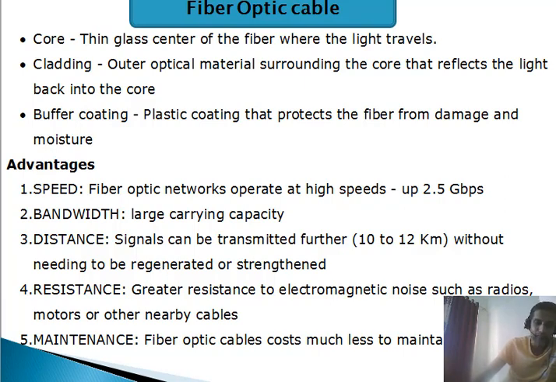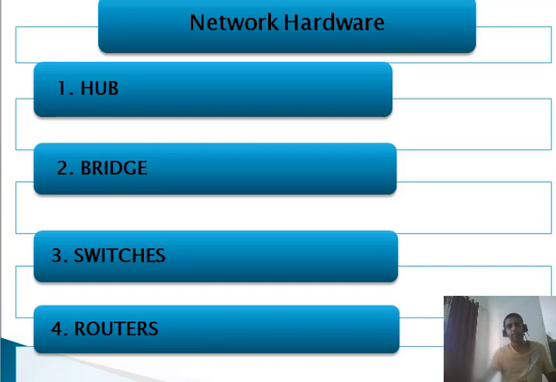I hope the fiber optic cable is clear to you all. Now coming to the next topic, network hardware. The network hardware is categorized into four types: hub, bridge, switch and routers. The hub, bridge, switches and routers are all devices for network connectivity. If we talk about network connectivity, we talk about all these devices.